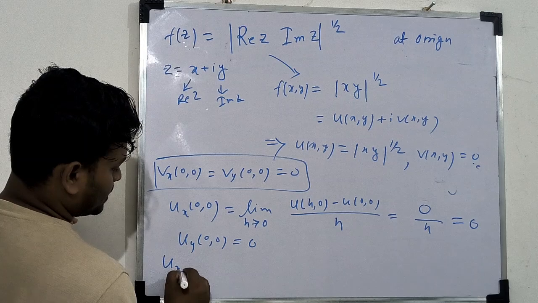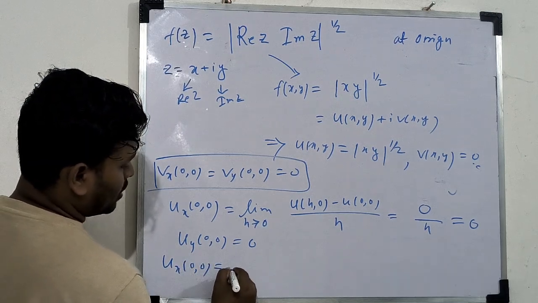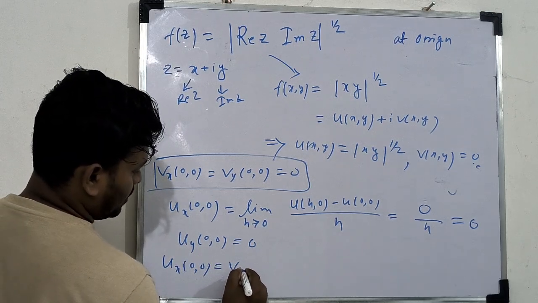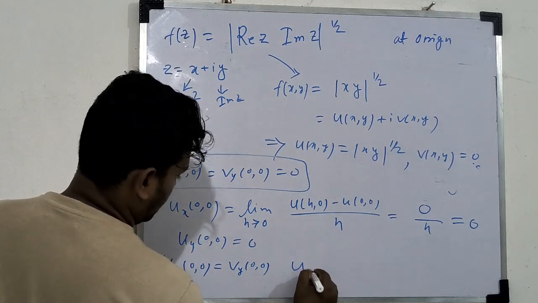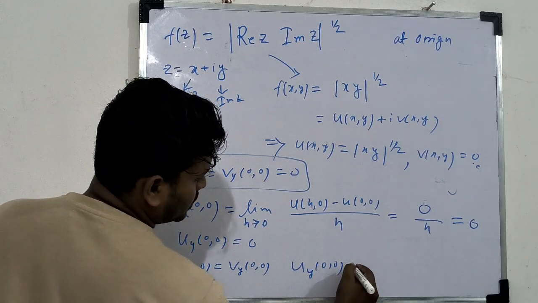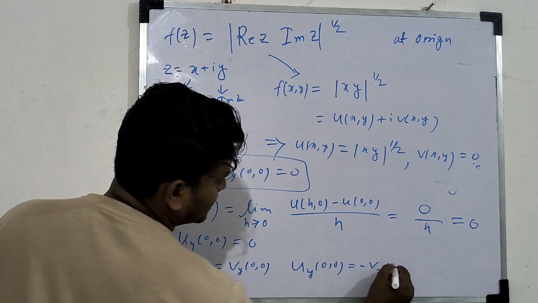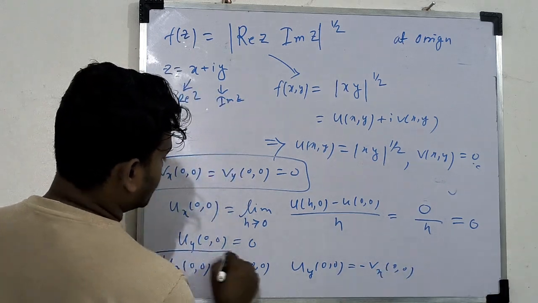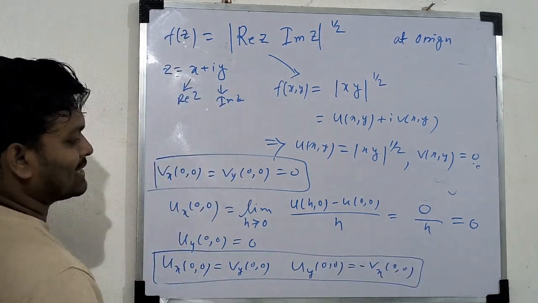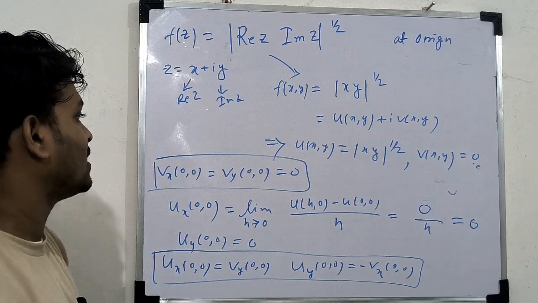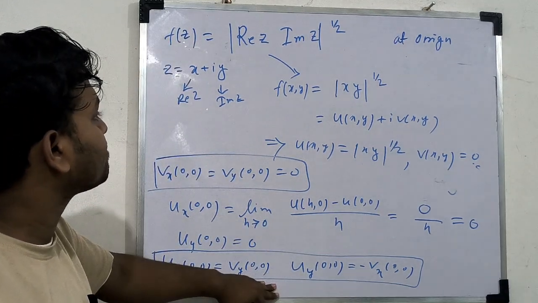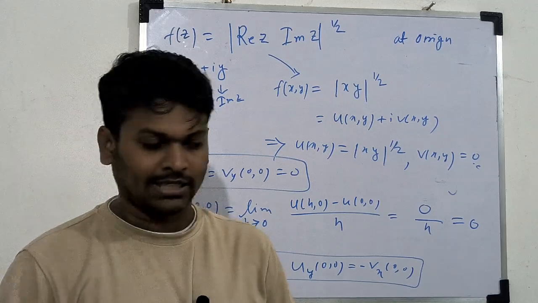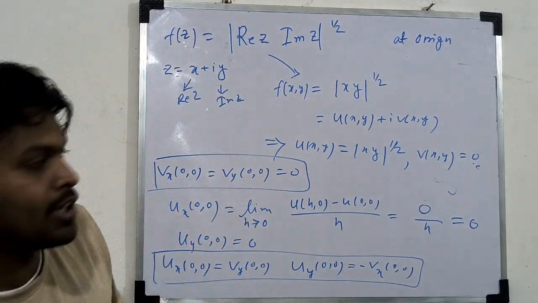Therefore, u_x(0,0) equals v_y(0,0) and u_y(0,0) equals minus v_x(0,0). So at 0, the CR equations are satisfied. This is the first part. So simply, f(z) satisfies the CR equations at the origin, but f(z) is not differentiable.